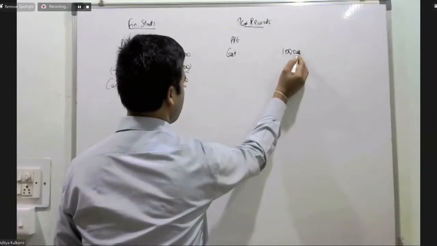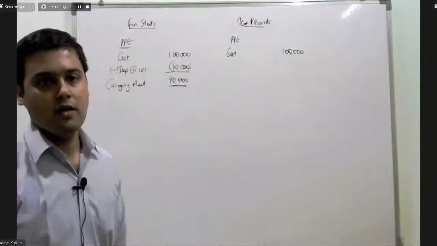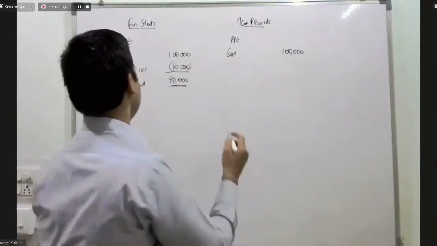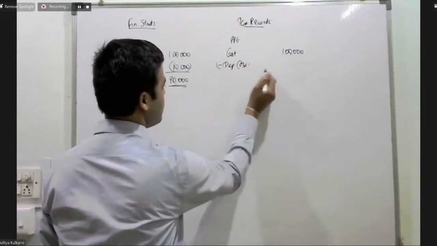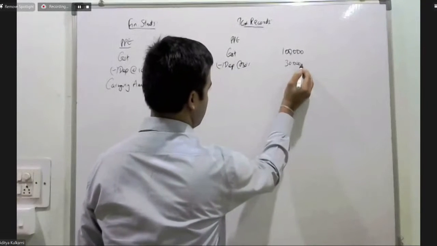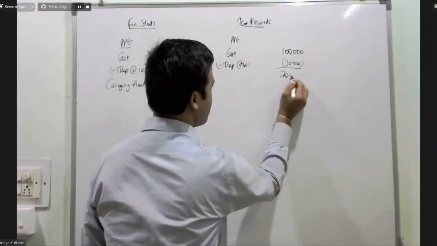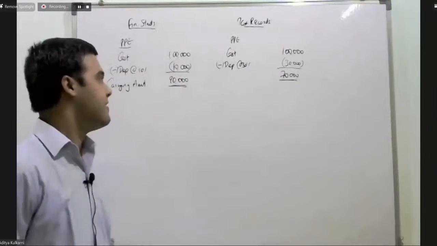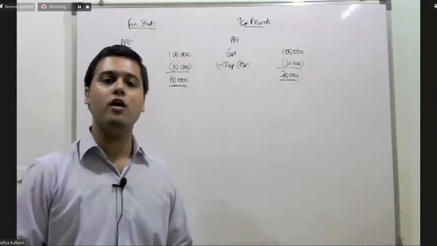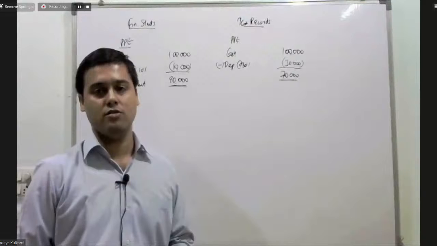So 1 lakh rupees will be your cost. But what is the depreciation that is allowed? Less depreciation at the rate of 30%, 30,000. So 1 lakh minus 30,000, 70,000. This 70,000 will become your WDV under the tax laws.